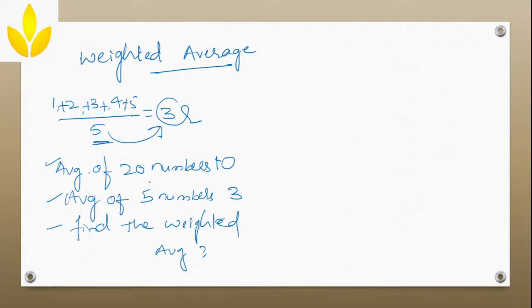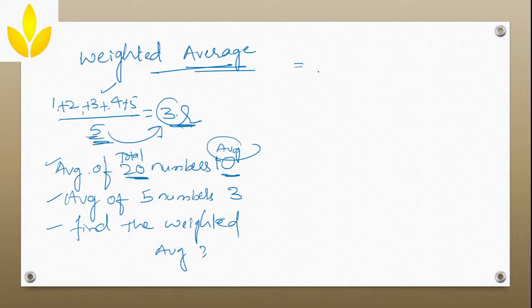Now you know the total number and the average here, correct? There are 20 numbers and their average is 10. You don't know the sum. To find the average, you should know the sum and the total numbers. Now how will you find it? Here comes the concept of weighted average. So how are you going to use it?